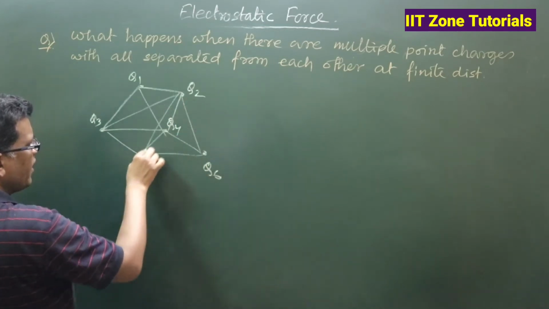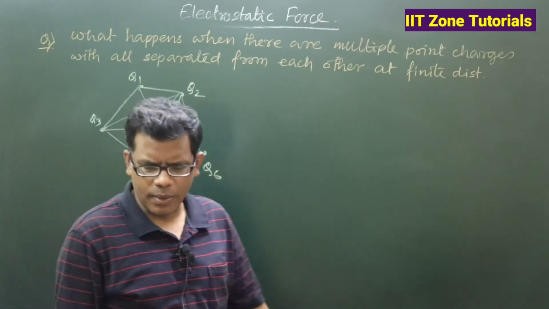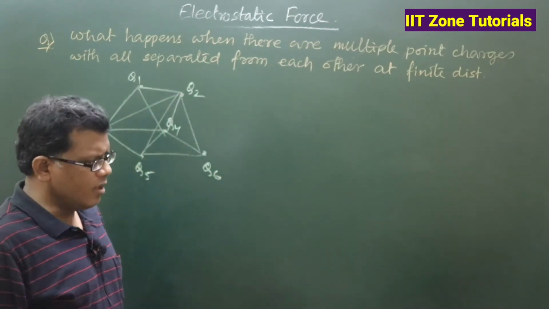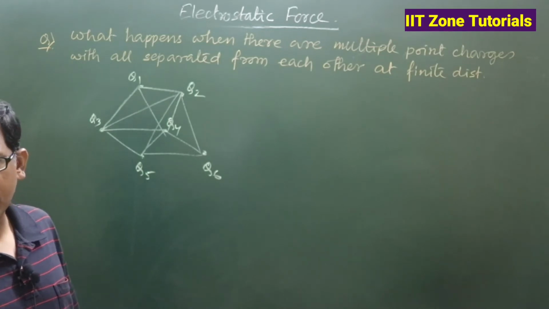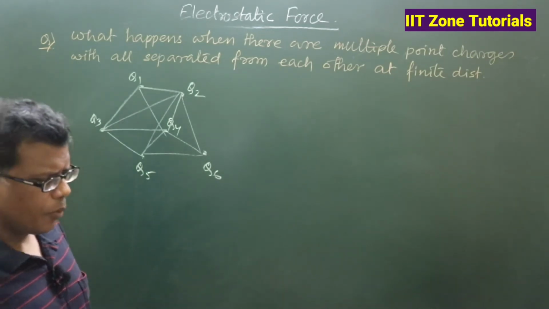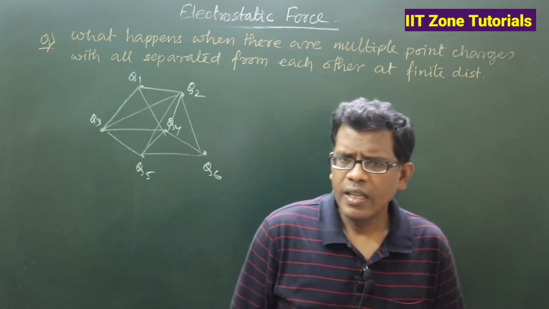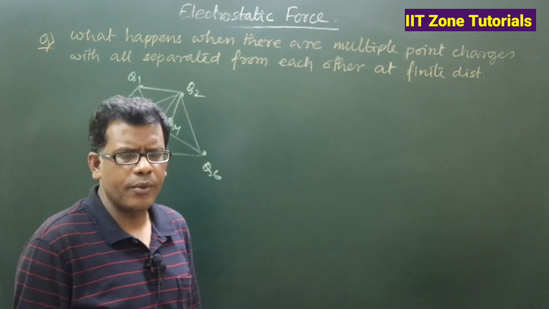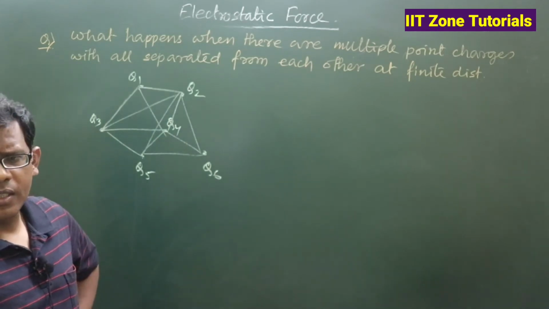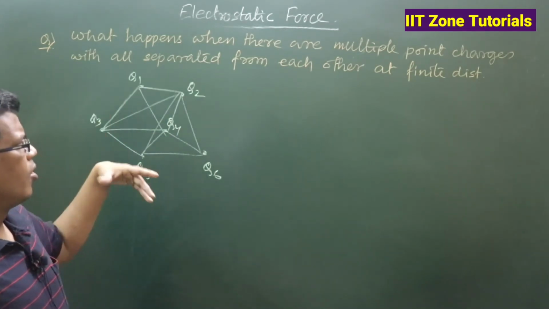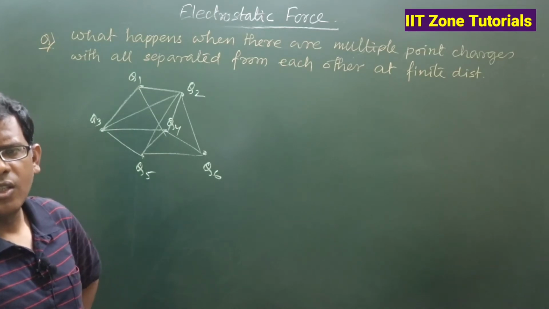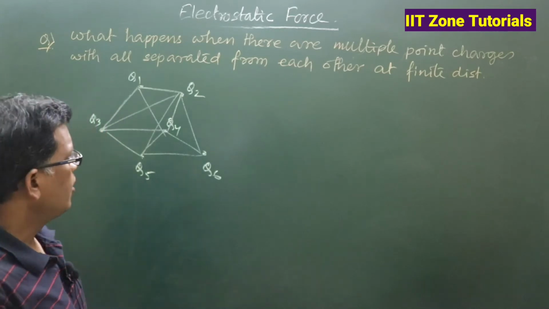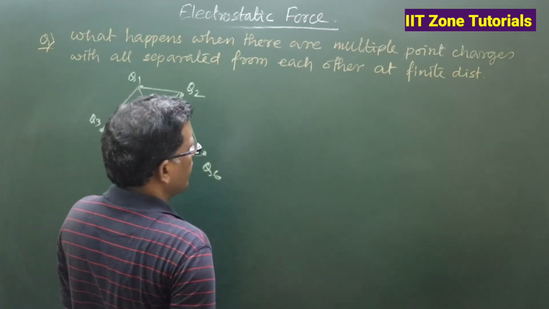There are so many permutations and combinations, and we can see how many distinct pairs of charged particles there can be. Against each finite separation there will be one force of interaction between one pair of charged particles, out of all 6 point charges available here. So we are not going to discuss it in this way.